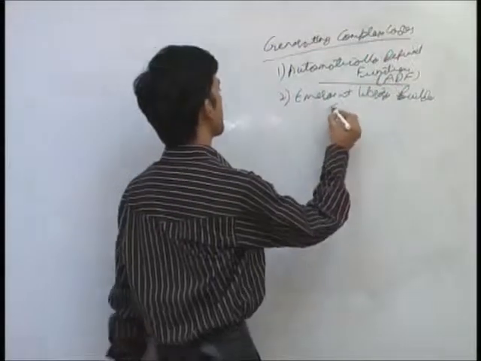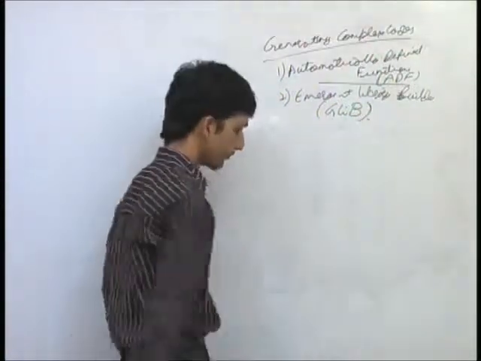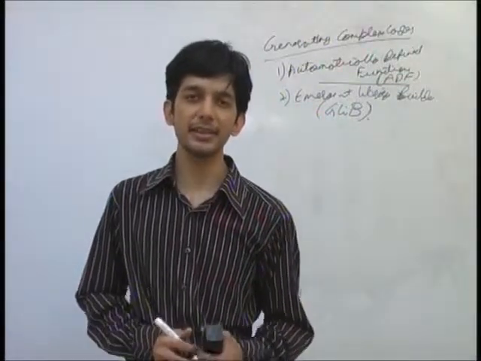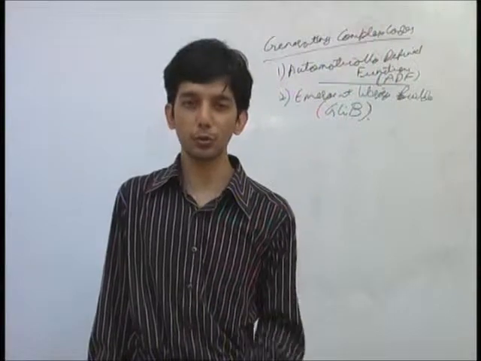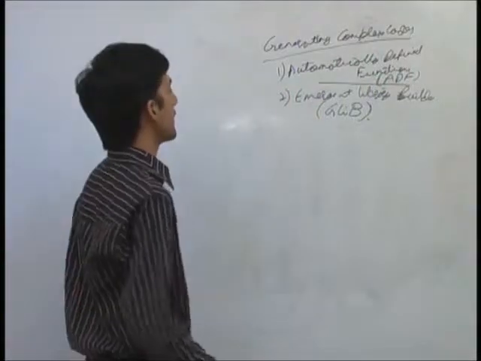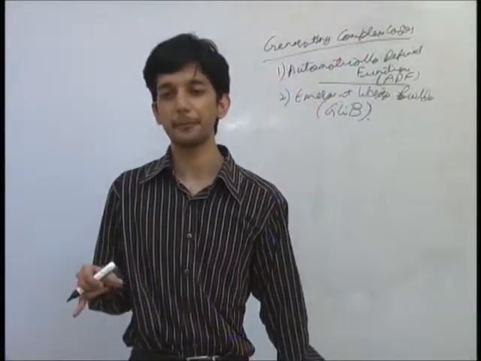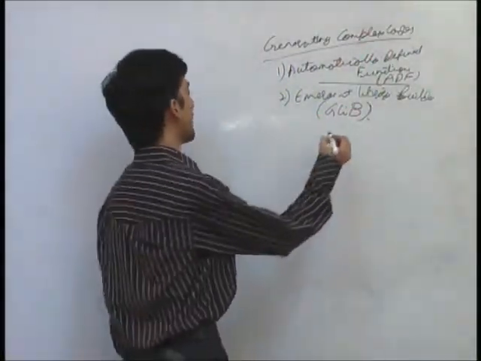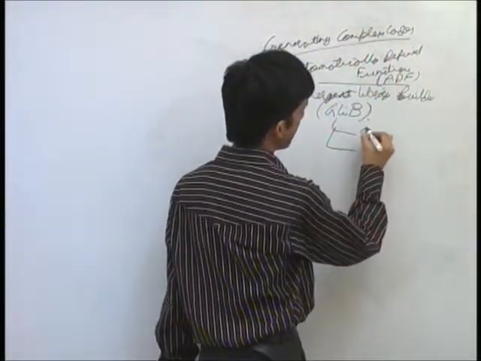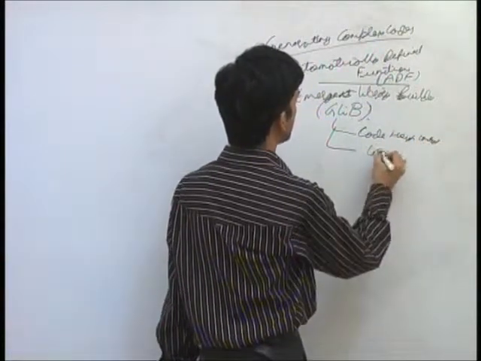We will look into the other part of it, the emergent library builder. One of its implementations is called GLib, the Genetic Emergent Library Builder. Here again we try to control the code length. And how do we control the code length in this case? Here we try to control either the code height or the code width. So there are two ways in which I can apply this library builder: some kind of code height control or some kind of leaf control.